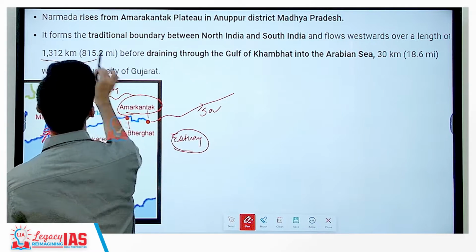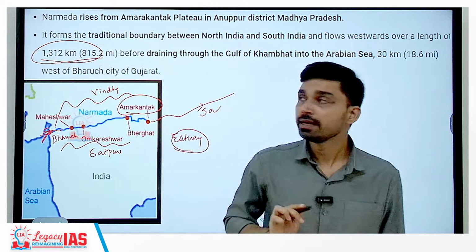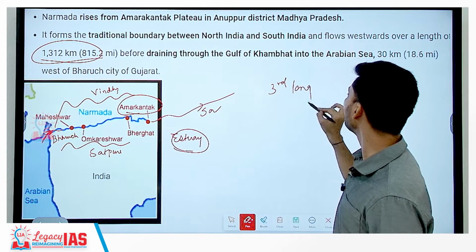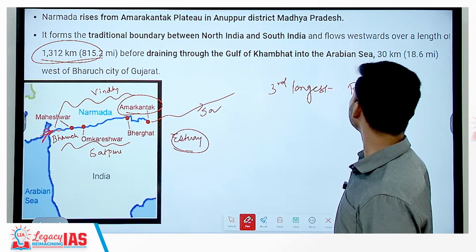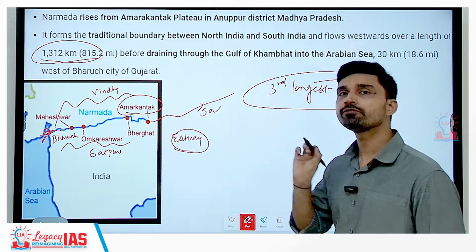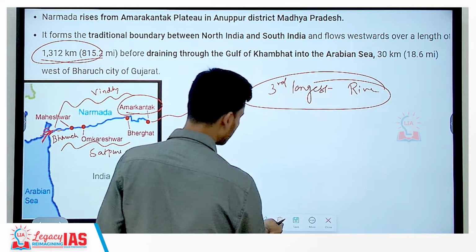The total length of the river is almost 1312 kilometers, and that is why we can say that after Godavari and Krishna, the Narmada river is the third longest river of peninsular India. So it is a very important river, and it is west flowing.